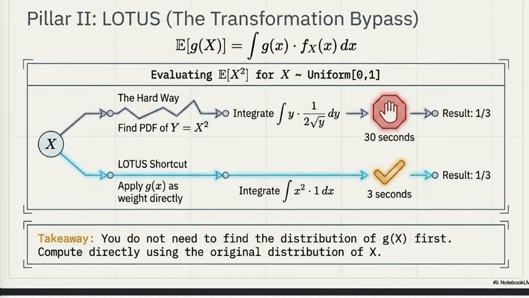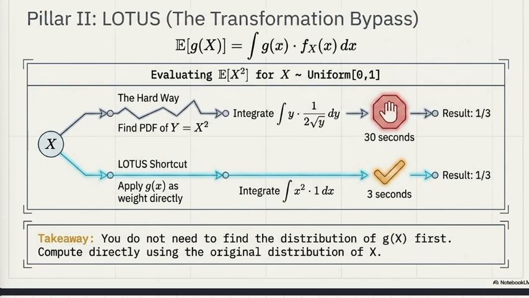Recall from the previous lectures that when transforming a random variable, we usually needed to derive the distribution of the transformed variable first. That was the traditional approach: find the new PDF, then compute its expectation. Now, here comes LOTUS. LOTUS tells us that this entire process is unnecessary. Instead, we keep the original distribution and simply replace x with the function g(x).